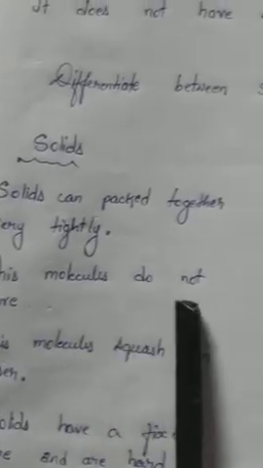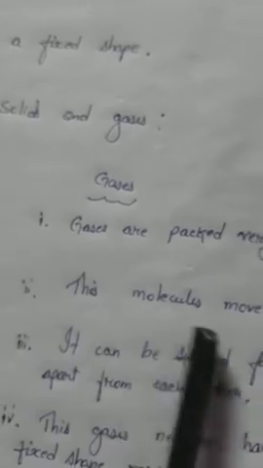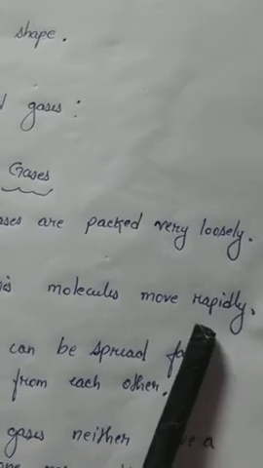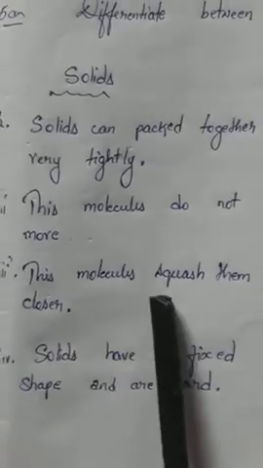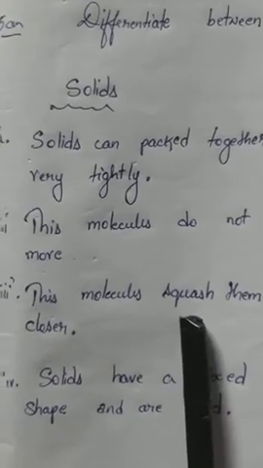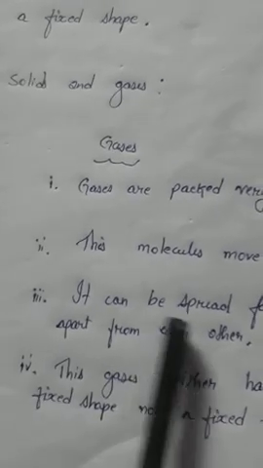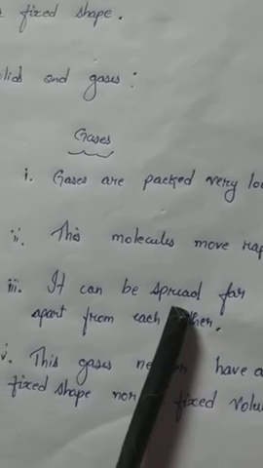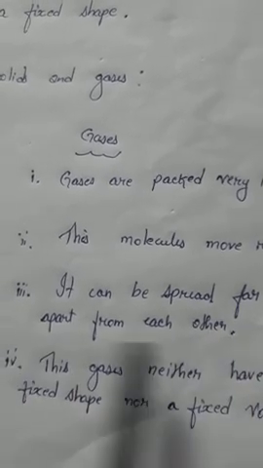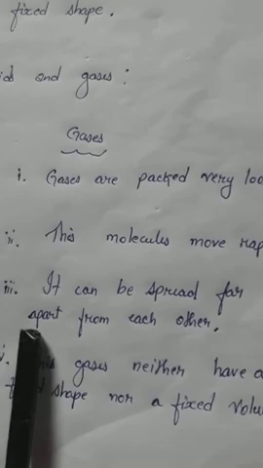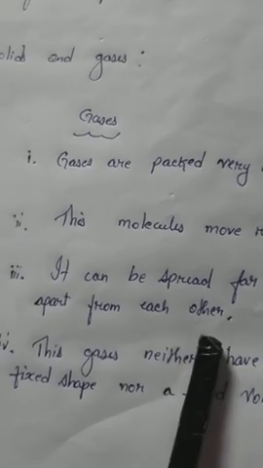Point number 2: solid molecules do not move. Gas molecules move rapidly. Point 3: solid molecules squish, S-Q-U-A-S-H, closer. Point 3 of gases: they can spread, S-P-R-E-A-D, far apart from each other.